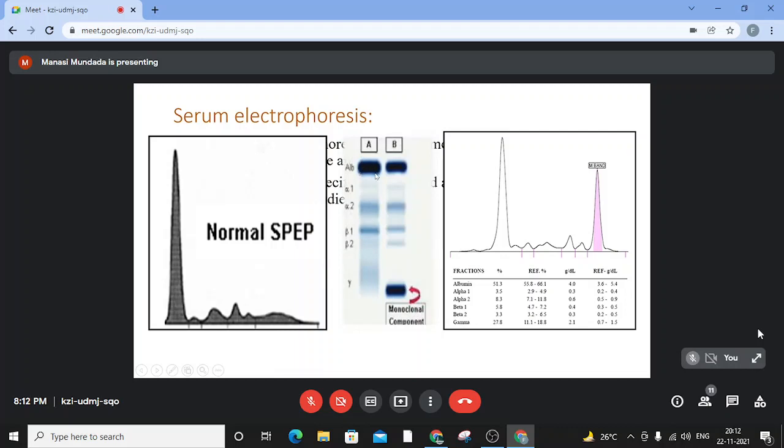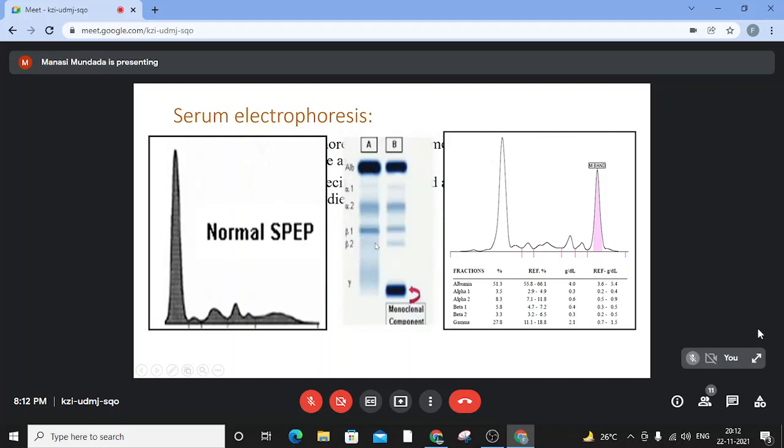What we see here is a very broad albumin band, which tells you this is a serum electrophoresis. In urine electrophoresis, there is no albumin band as such present, and only a monoclonal band is seen, unless you have a lot of albuminuria happening along with it.